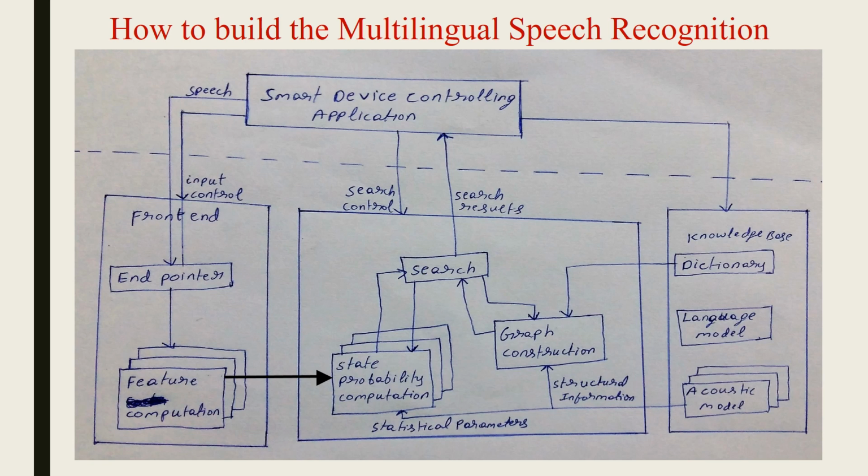In the backend process, there will be a trained set of acoustic word models, language models and a dictionary as the word list used in that particular application. The search processing will make use of this knowledge and construct the graph using structural information stored in the knowledge database, and it will compute the state probability for the extracted feature values using statistical parameters. Using this, it will find the best match and produce the output, which is the recognized word.